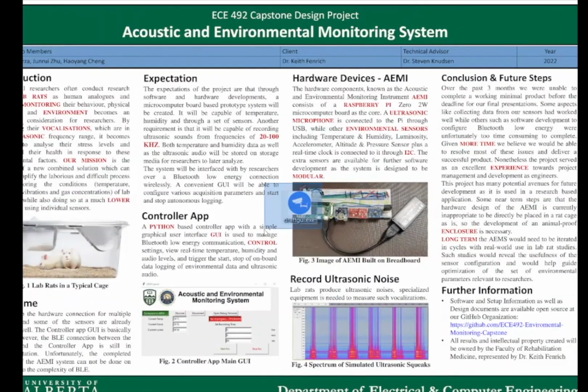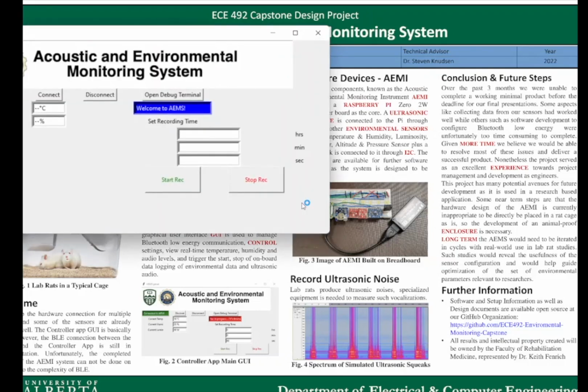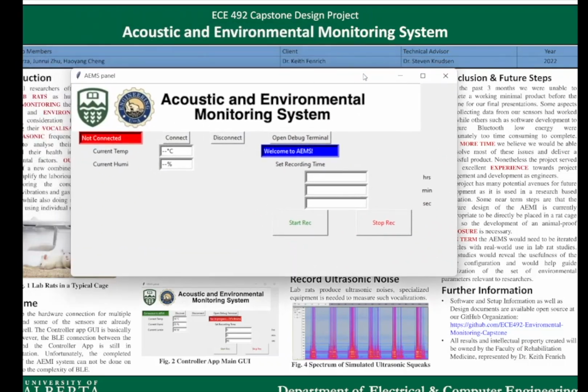Here is our controller app in the form of a .exe file running on Windows. The background Bluetooth connection part is not fully functional yet at this point, so what we present here is still a bit of a mock-up. So first we start by connecting the app to our AEMI device. It'll take some time to discover and connect depending on how strong the Bluetooth signal we get. Now they are successfully connected. As you can see here, the real-time update of these parameters are immediately available.